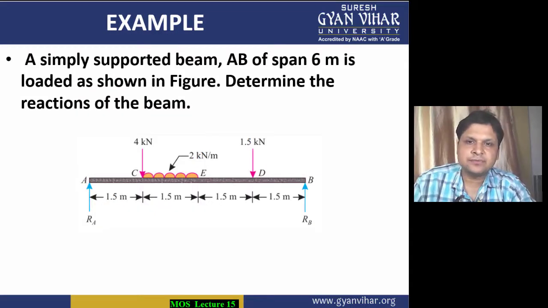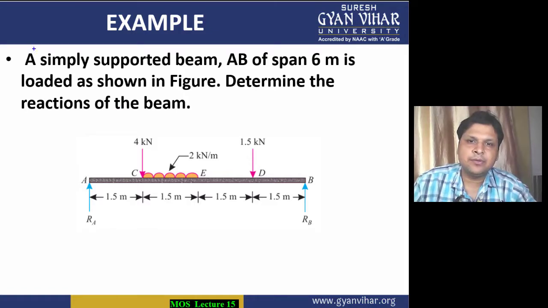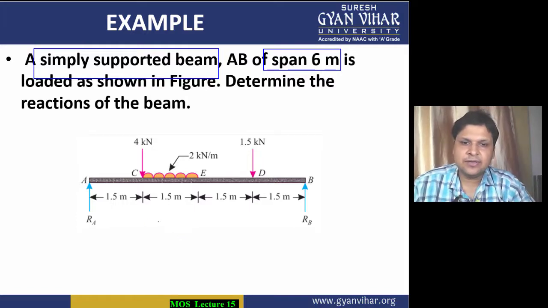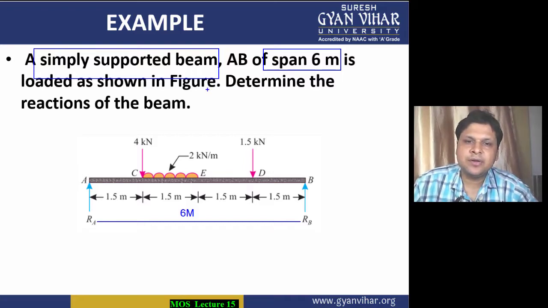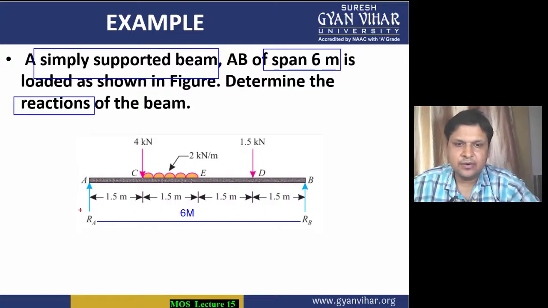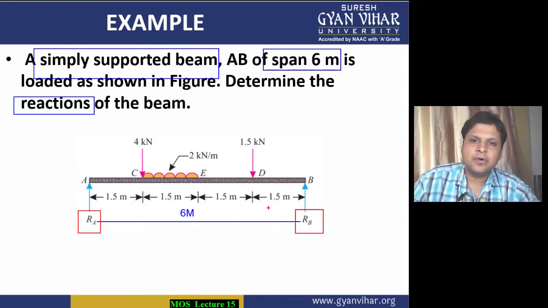Coming to the next one, this is the case dealing with the uniformly distributed load. Let's first of all read it out. This is a simply supported beam. The span is 6 meters, meaning the total length from here to here is equal to 6 meters. Now we have to calculate the value of the reactions, basically RA and RB. So how will we calculate?